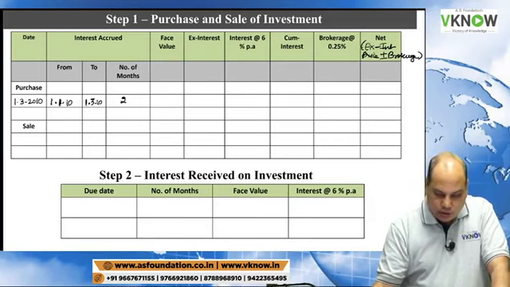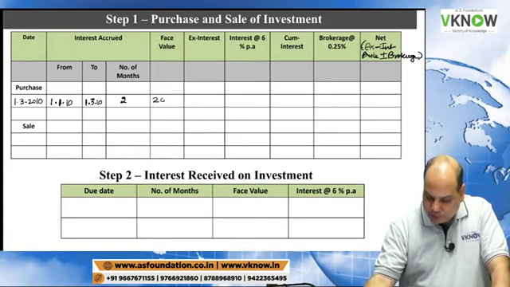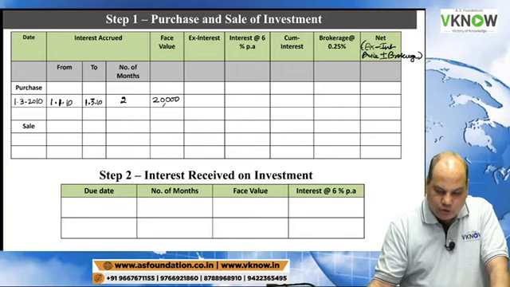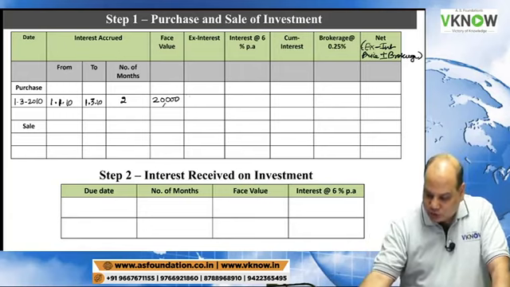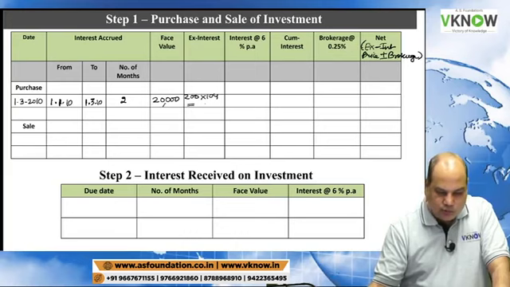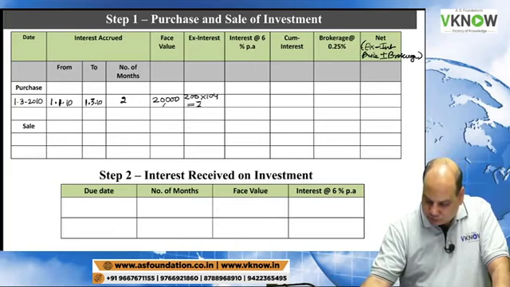Quantity is 200 units. 200 into 100, 20,000. This is purchased on ex-interest basis. So take 200 into 104. 200 into 104 is 20,800.